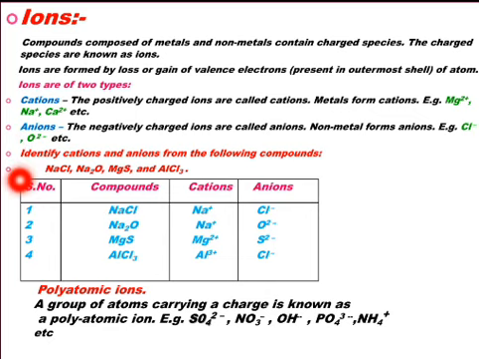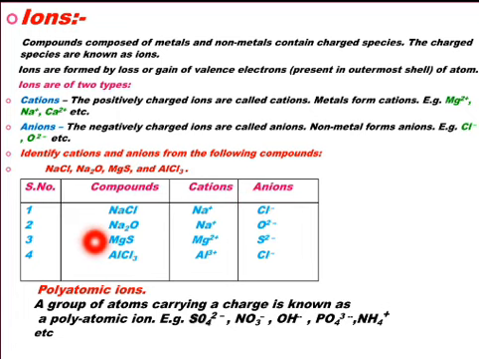Students, let us do one activity. Identify cations, that is positively charged species, and anions, that are negatively charged species, from the following compounds. First is sodium chloride. In this compound, sodium ion, that is Na+, forms cations, and chloride ion, that is Cl-, forms anions. In sodium oxide, Na2O, sodium ion Na+ forms cations, and oxide ion, that is O2-, forms anions.